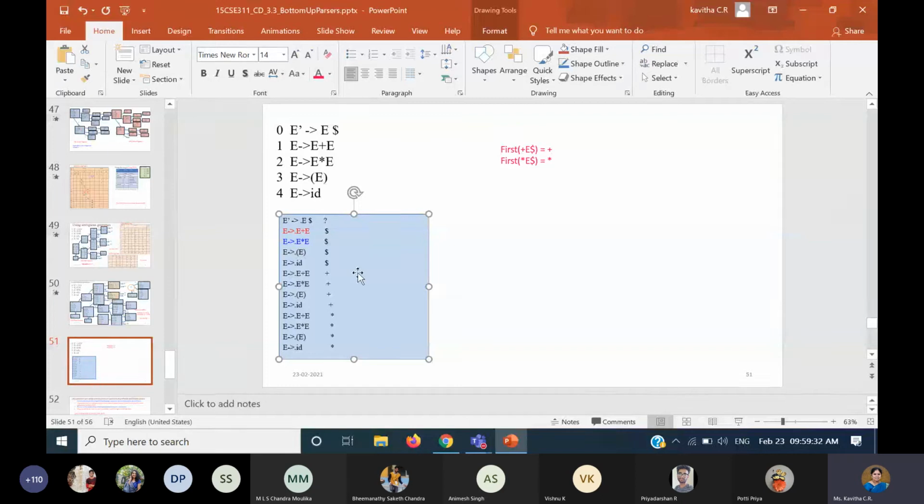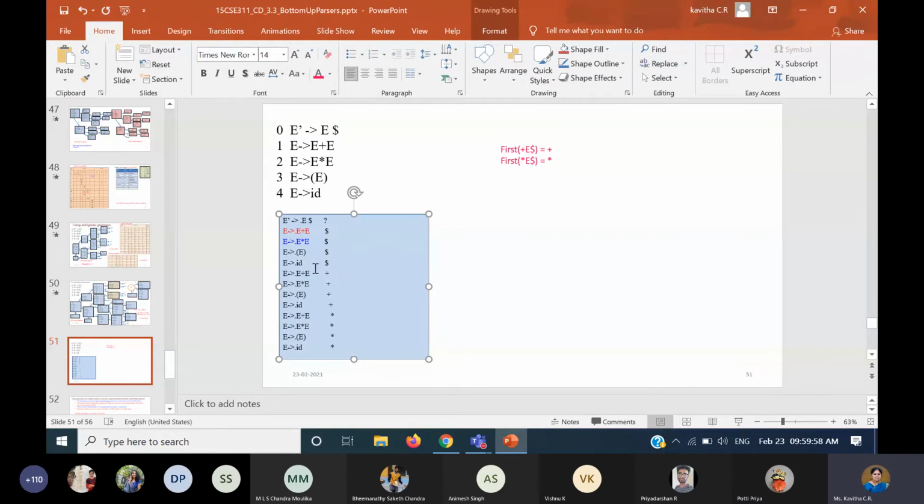You can imagine, because the grammar is ambiguous, how much difficulty we had. So this is our I naught, and you can use a shorthand notation like how I have used in my diagram. I will show that. Instead of listing out all this separately, maybe the items are same, only the look ahead symbols are varying. So you can write the union of all these together, means dollar or plus or star.